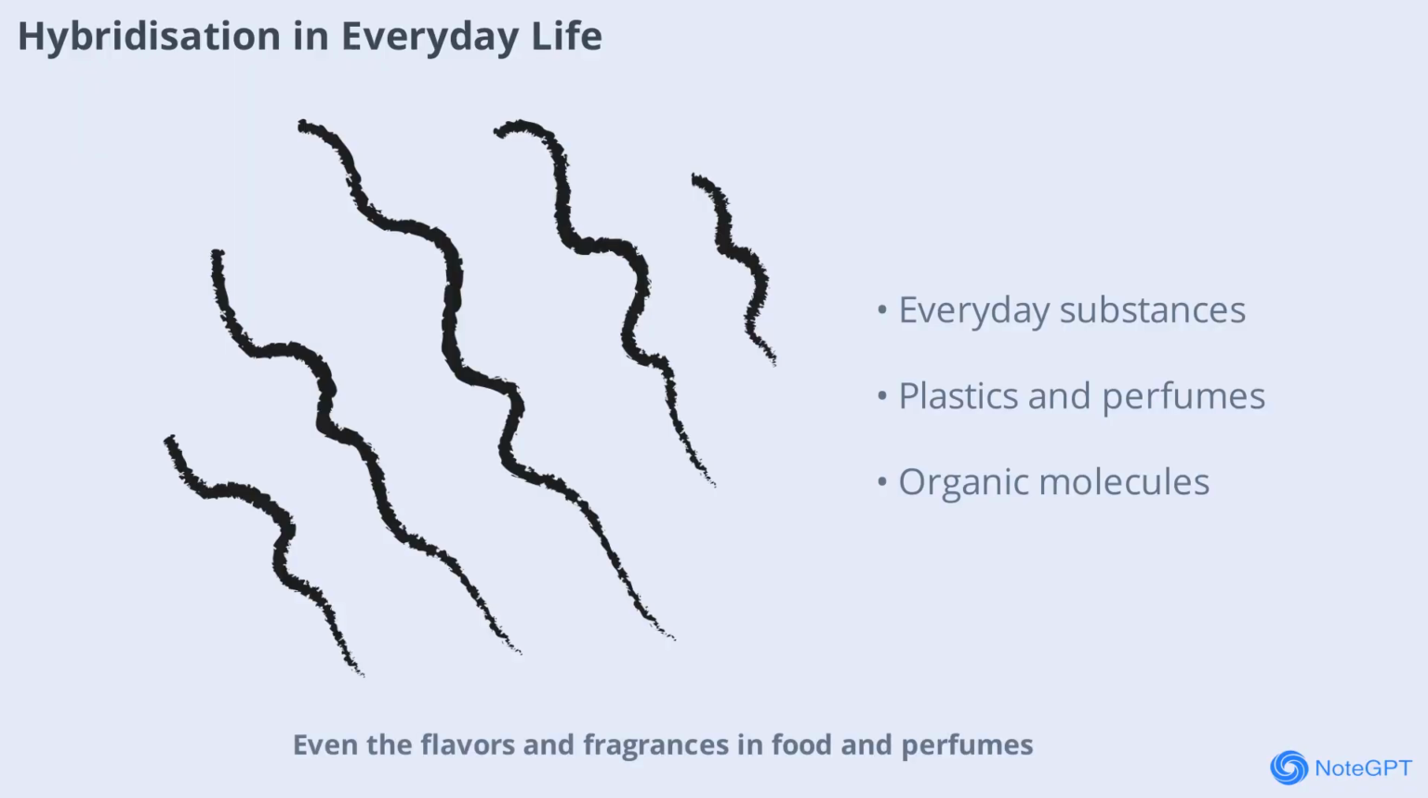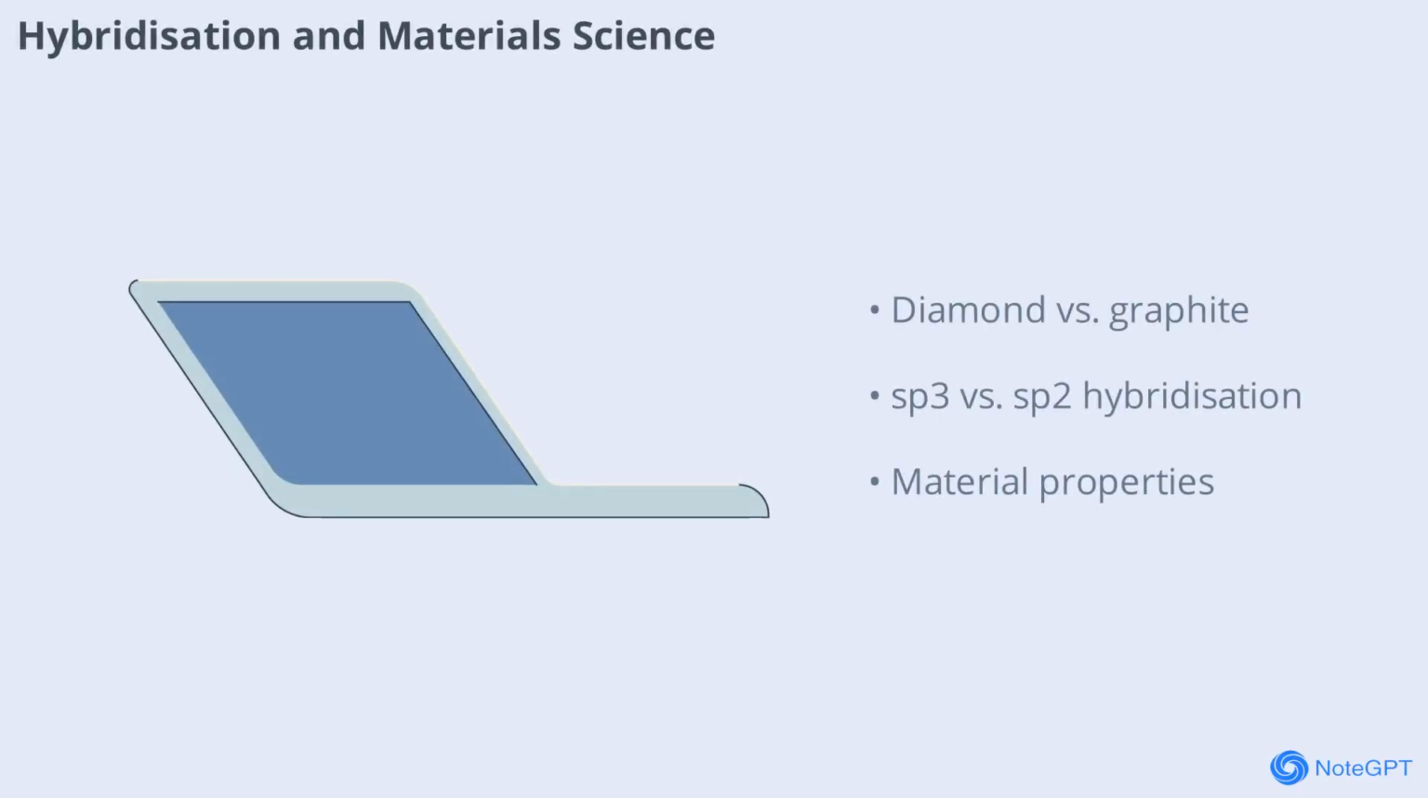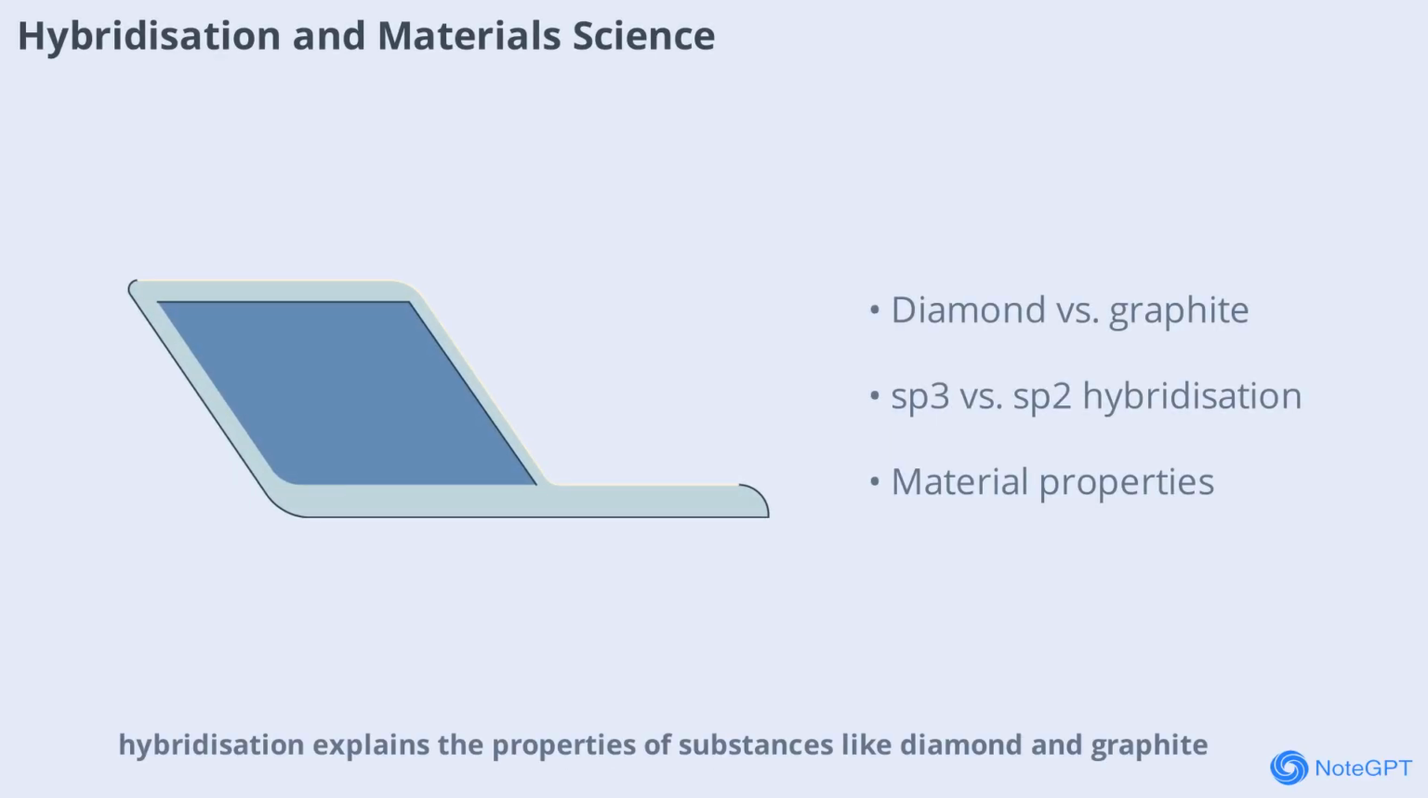Even the flavors and fragrances in food and perfumes are influenced by the hybridization of atoms in organic molecules. In materials science, hybridization explains the properties of substances like diamond and graphite. Diamond, with sp3 hybridized carbon atoms, forms a rigid three-dimensional network, making it extremely hard. Graphite, with sp2 hybridized carbons, forms layers that slide over each other, making it soft and slippery. These differences arise from the type of hybridization involved.